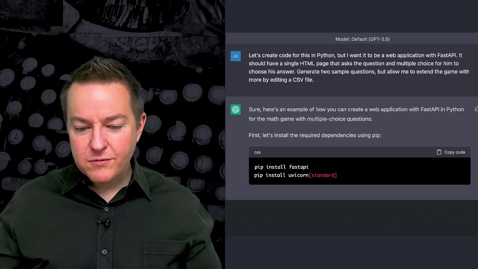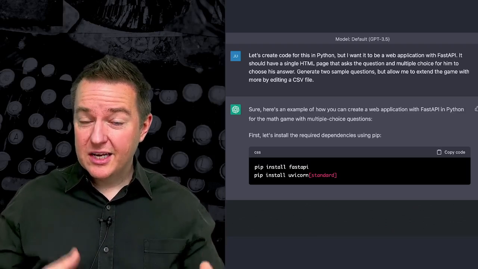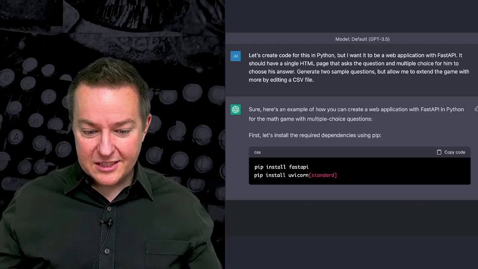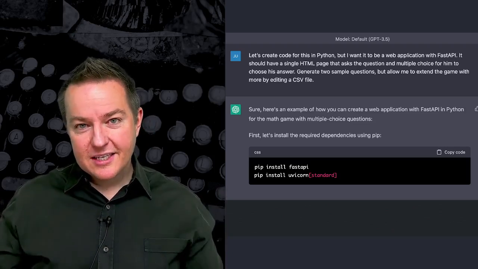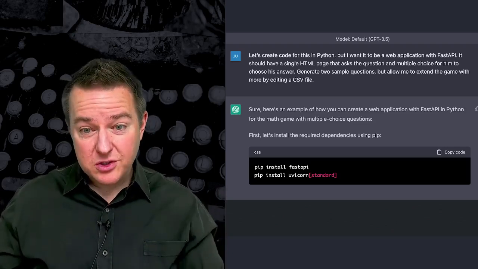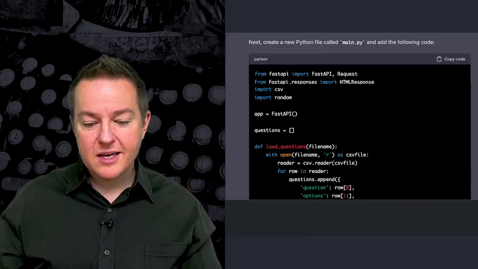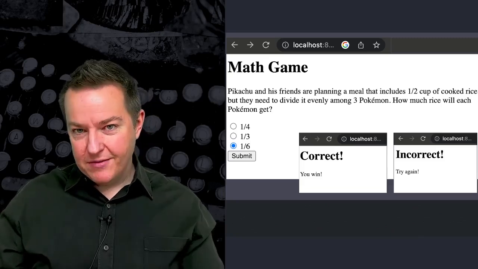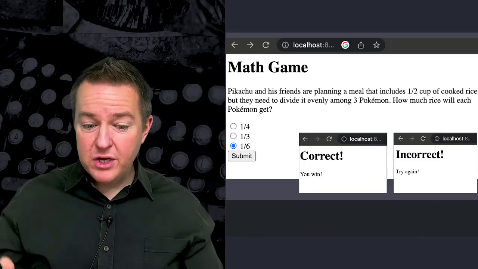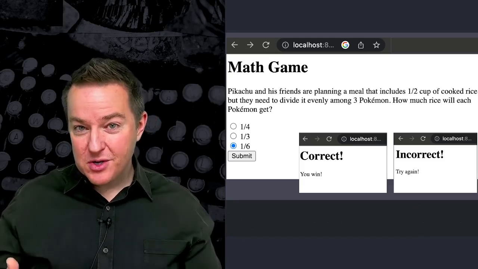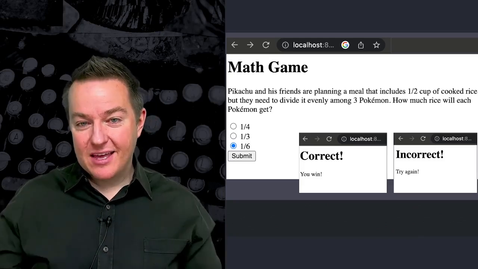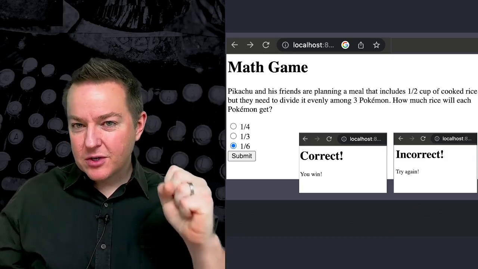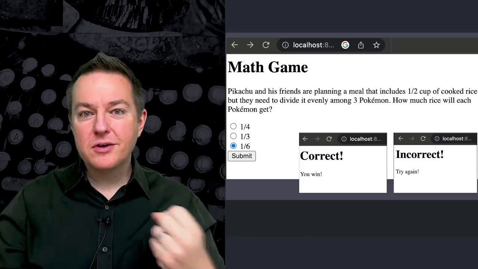So I said, let's create code for this in Python, but I want it to be a web application. And I'm not going to go through all the details because they are domain specific. They use my knowledge of computer science. But the key thing is that ChatGPT then generates actual software, the code for software for this. I'm not going through all of it, but the important piece is that when we get to the end of it, we actually have real working software that I could run on a computer to play this math game with my son.